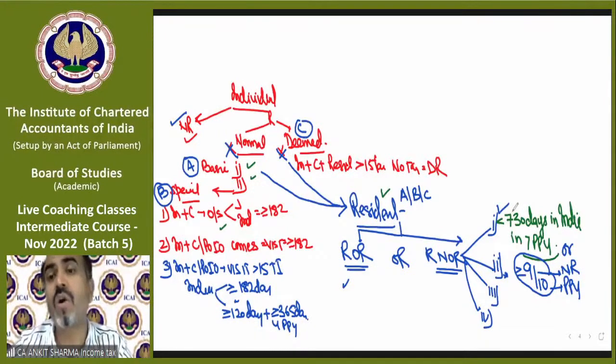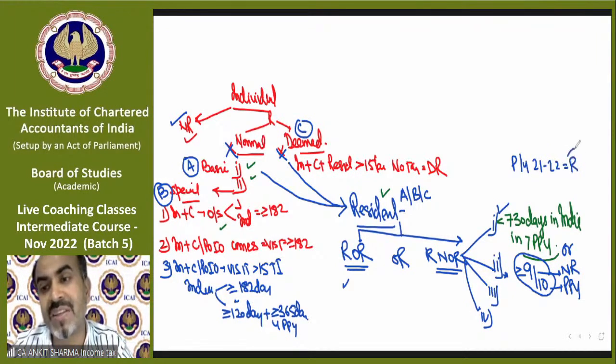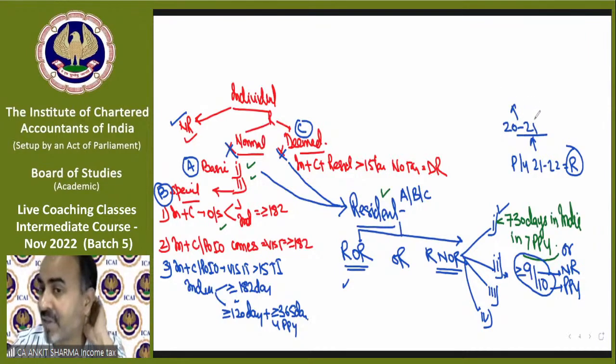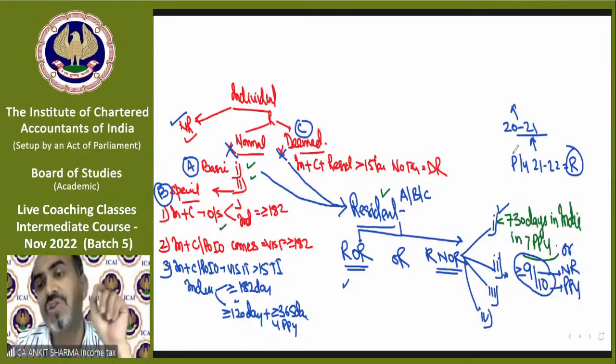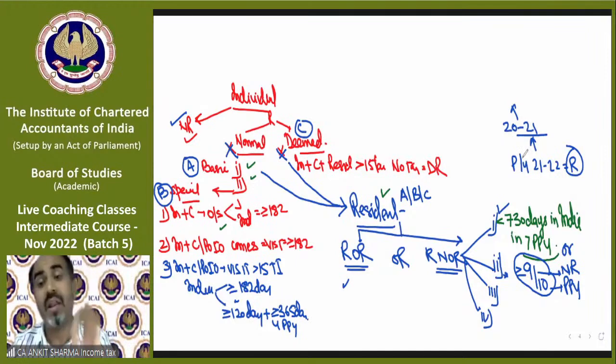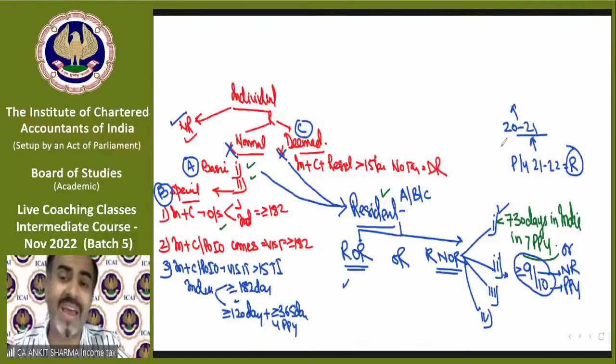Remember, we are not talking about the previous year 21-22, because in that year he is a resident. That's why we are checking these conditions. And this second condition says in the preceding 10 previous years, except this previous year, that means from 20-21 and then up to the next 9 preceding previous years, he or she should be considered non-resident under the Indian Income Tax Act 1961 for at least 9 years.